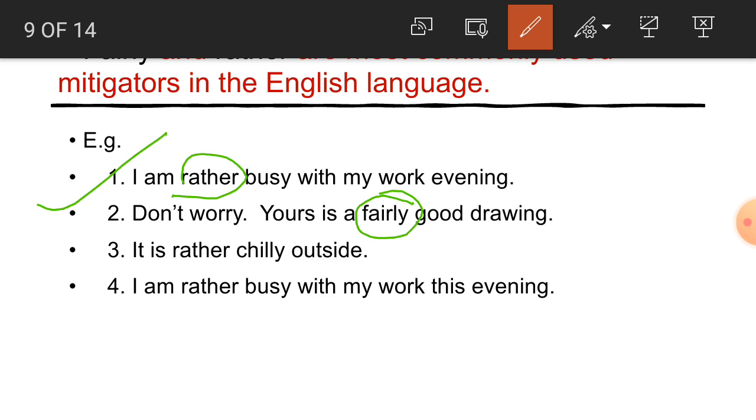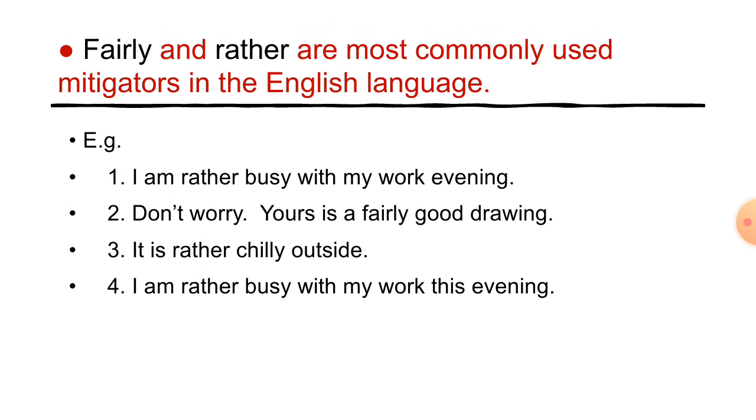So what is fairly here? Again a mitigator. Number 3, it is rather chilly outside. So what is rather, students? Rather is a mitigator. I am rather busy with my work this evening. So what is rather here? Rather is a mitigator. So students, we have got here that rather and fairly are the most commonly used mitigators and they are used to make the verb less powerful.